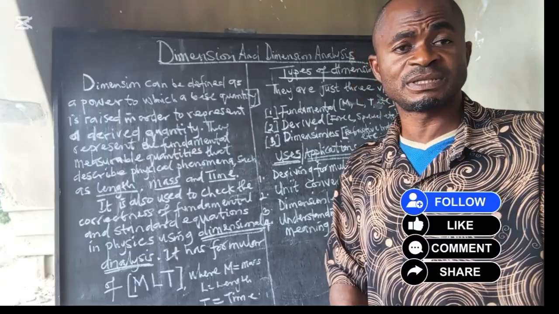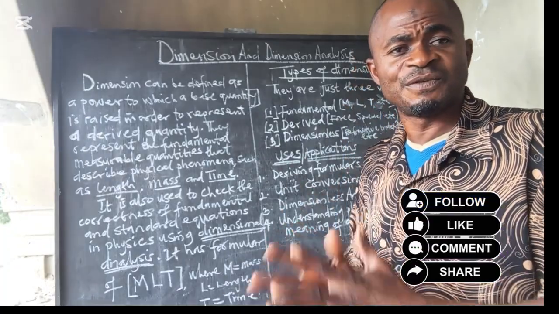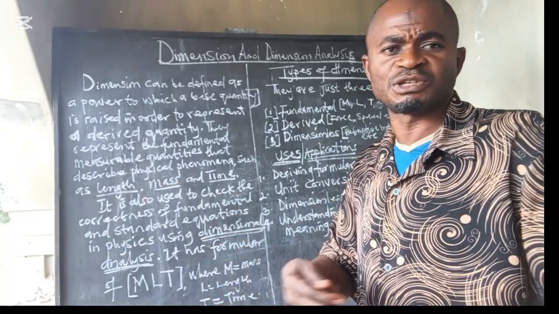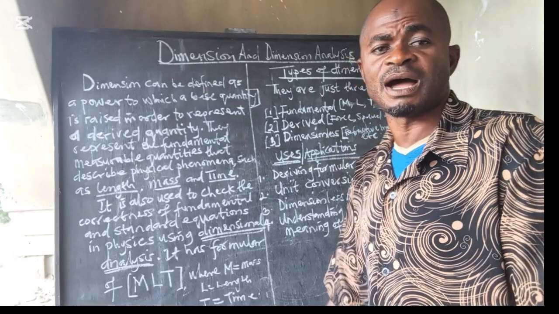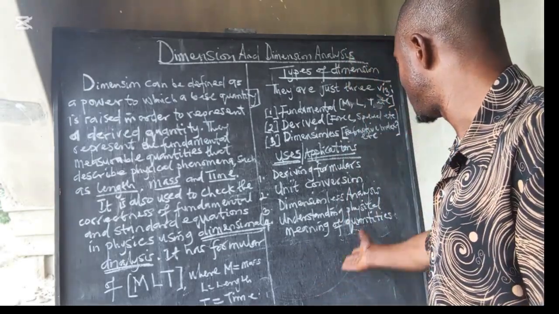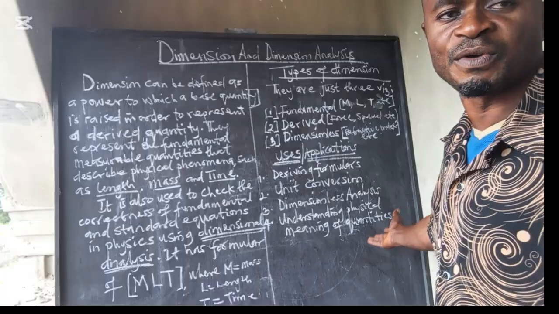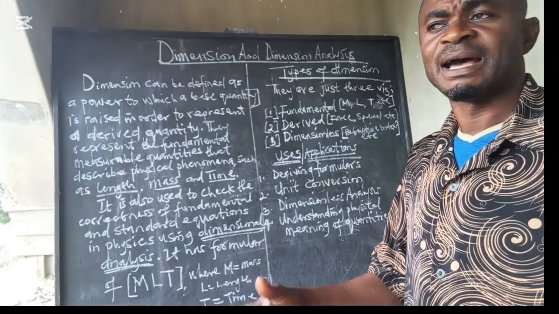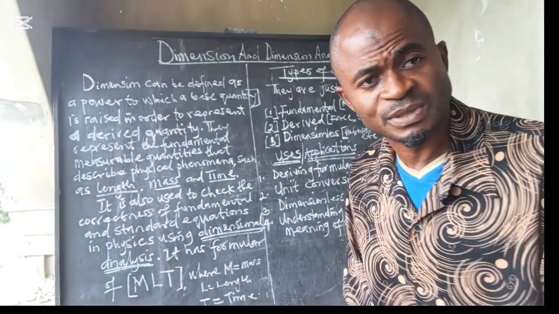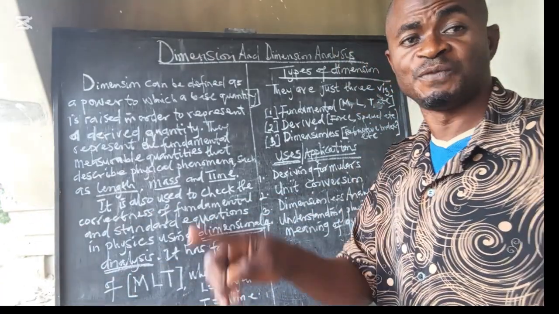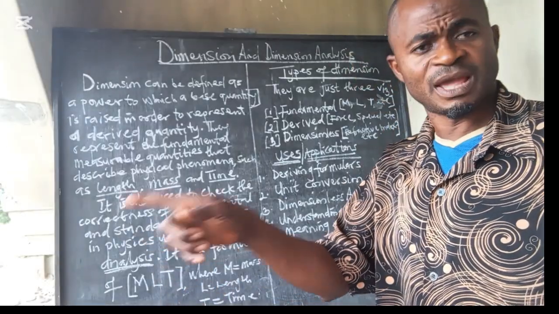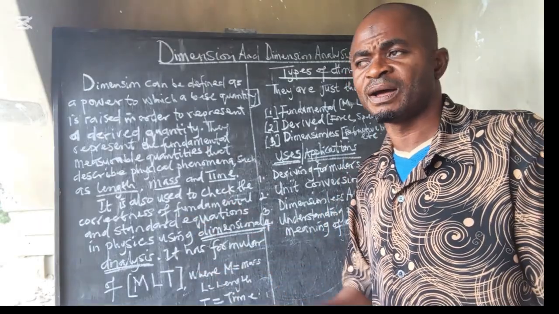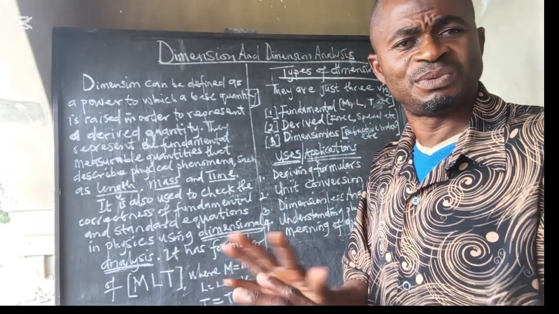Dimensional analysis. When you are given a certain equation, or when you are given something in kind of words, then you can try as much as possible to relate them together, and then you bring something out nice. Then understanding the physical meaning of a quantity. It simply means that any moment you are given the words, and then they give you the illustration, and you are able to put it together, then you should be able to know that v equals u plus at. Then you can know that f equals 1 over 2l into the bracket of T over m, or something like that. Those things like that you should be able to understand.